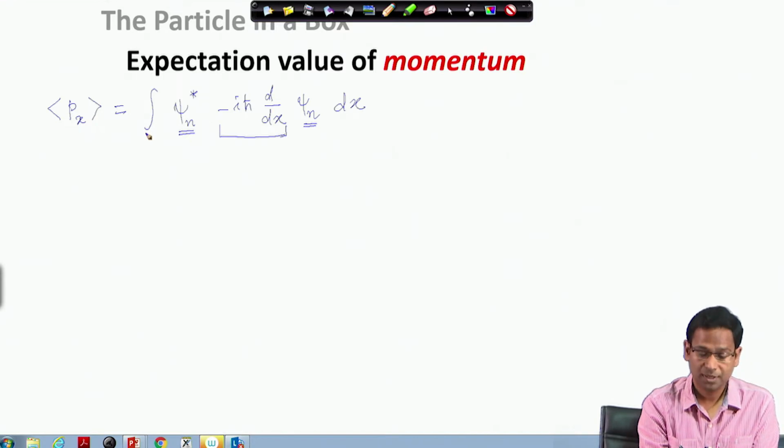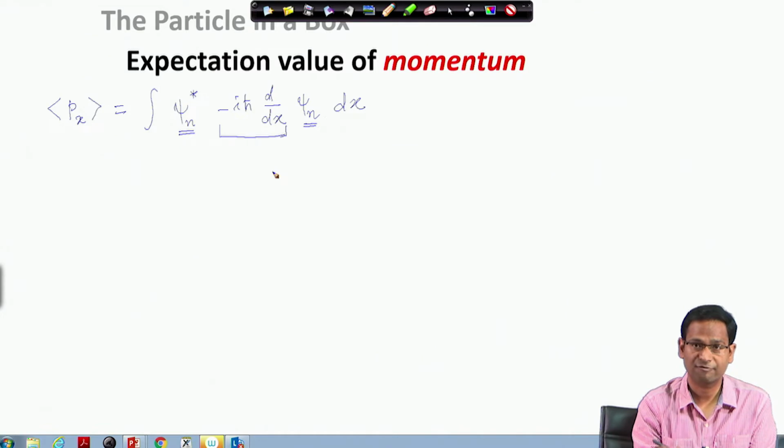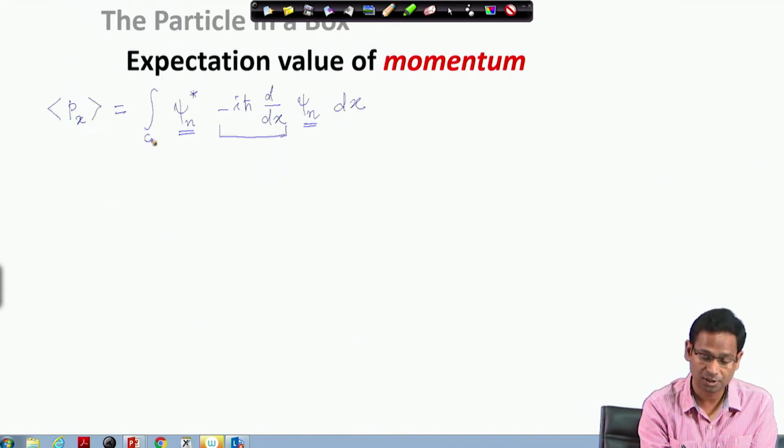The integration limit, as you remember, the x axis is defined from minus infinity to plus infinity, but between 0 and L the particle experiences 0 potential. Outside this box, the particle experiences infinite potential, and the wave function vanishes. So therefore our integration limit we can set as 0 to L.